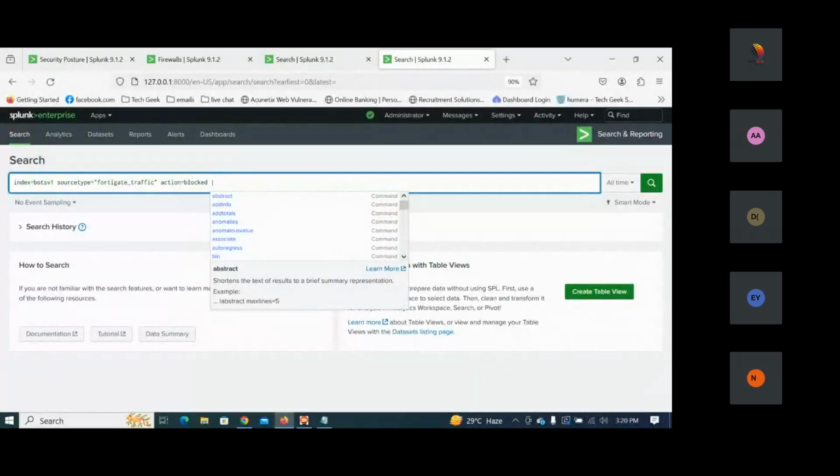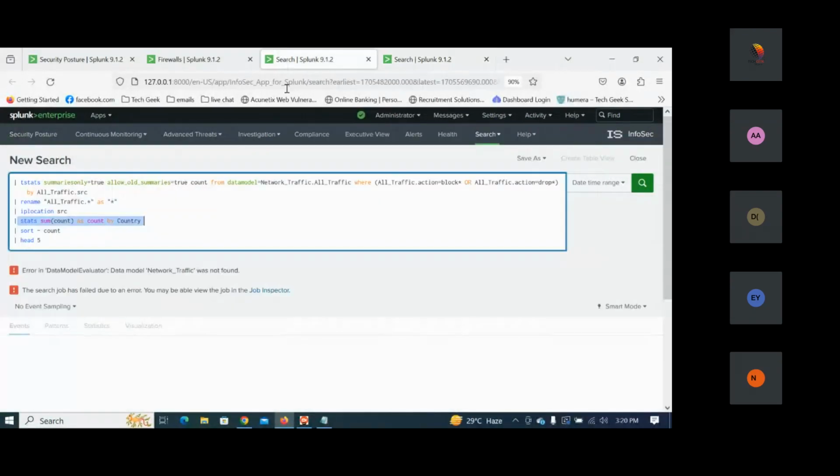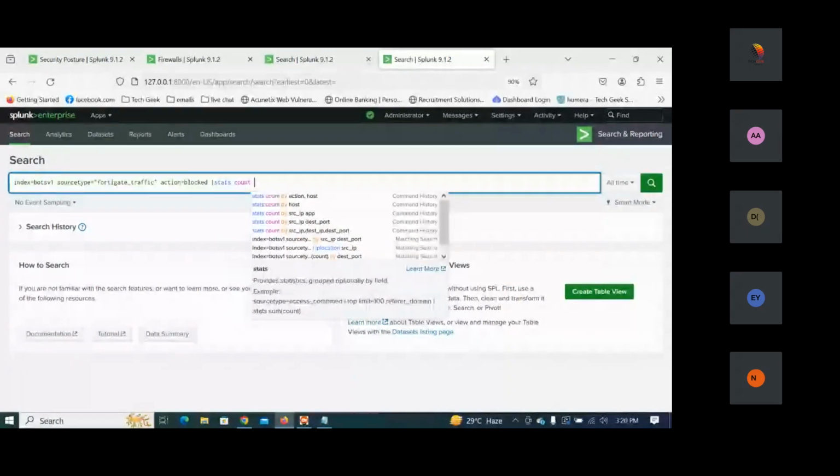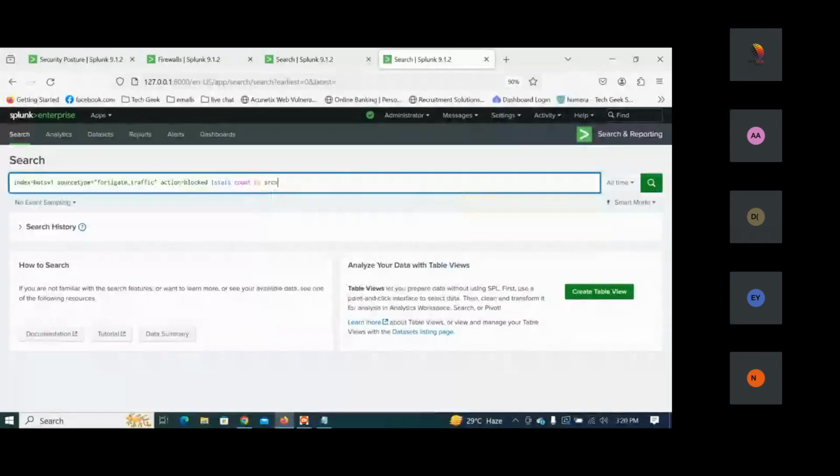So what I'm going to do, this is a block connection. So the stats count, what is showing, stats count by what should be there here, guys? Source IP, no? Agree or no? So we can see the source IP here. Now they want the country here. So here I can say IP location of the source underscore IP here. So I got the IP locations here.